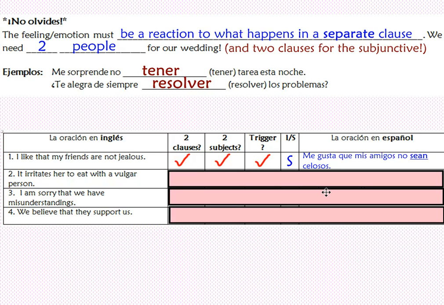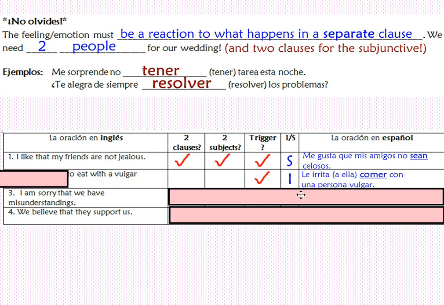Me molesta que mis amigos no sean celosos. But if you look at the second one, it irritates her to eat with a vulgar person. There aren't 2 separate clauses because there aren't 2 separate subjects. It would be our invisible subject. Her is not a subject, it's just the indirect object. So, le irrita comer con una persona vulgar. Go ahead and try numbers 3 and 4.